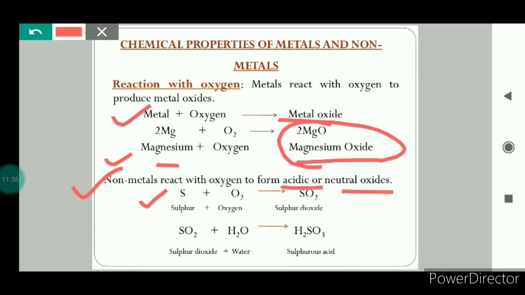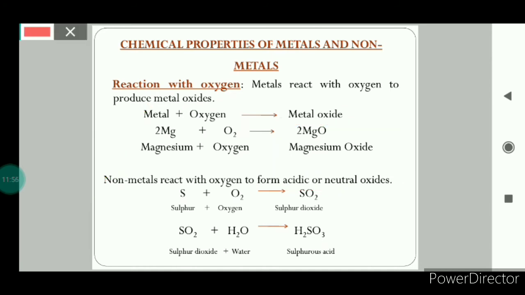The next example is when hydrogen reacts with oxygen, it forms water, which is a neutral oxide. Okay, so let's revise. When metals react with oxygen, they form metallic oxides, and the metallic oxides are basic in nature. But the non-metallic oxides are either acidic or neutral in nature.